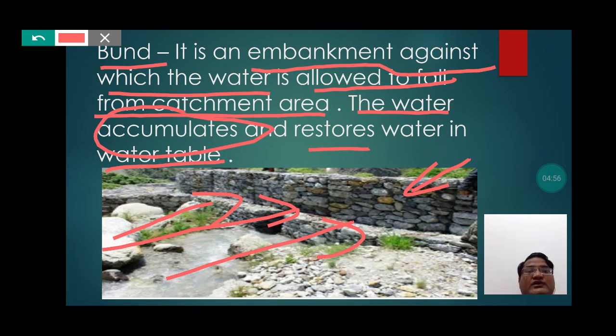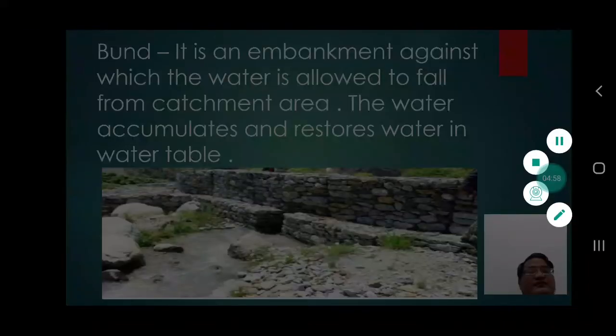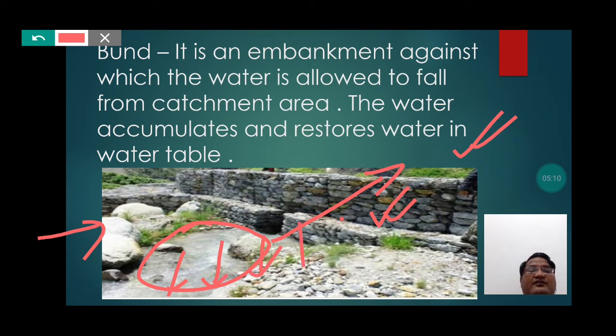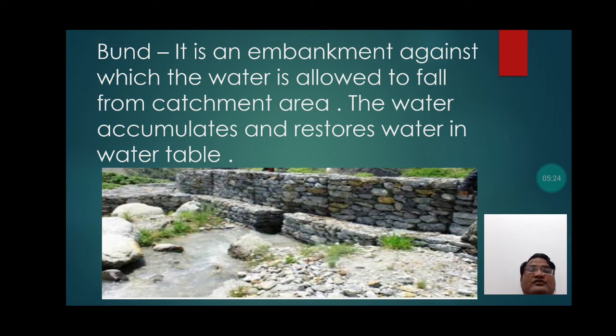If you concentrate on this picture, you can notice the water getting collected here cannot move from this area of the bund to the other area, so it starts draining deep inside and restores water in the water table. So we can notice that there is a very significant role of the bund in the Khadim system.